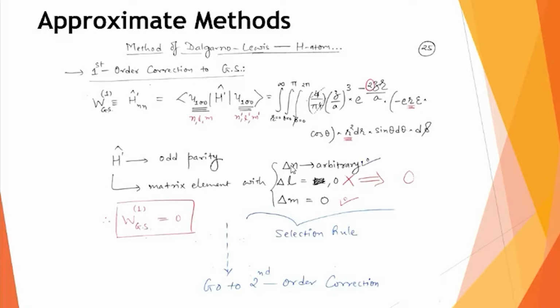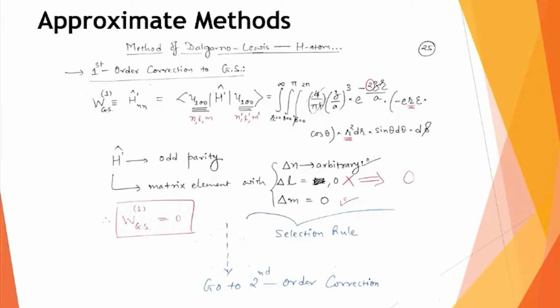It is always allowed. But whenever you consider this kind of dipole interaction, then your delta L should not be 0.